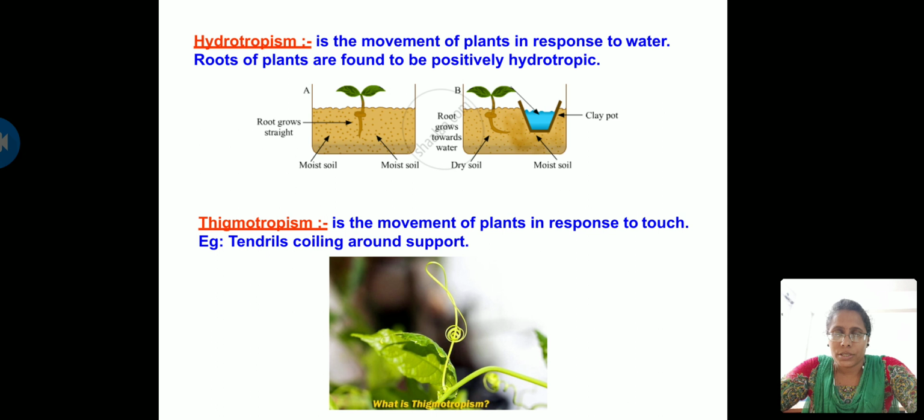done by the auxins. So what happens? Auxins, I told you already, are present at the tips. And since the plant is moving towards the light, the auxins from the tip start moving towards the shaded regions. This makes the plant bend towards the light, and this difference in the movement of auxins from the light region to the shaded area results in the bending of the plant towards the light.